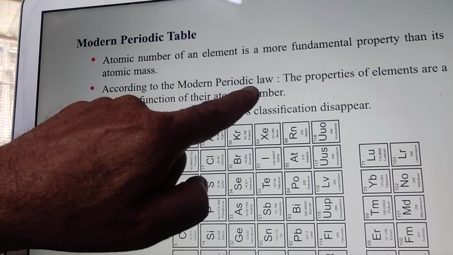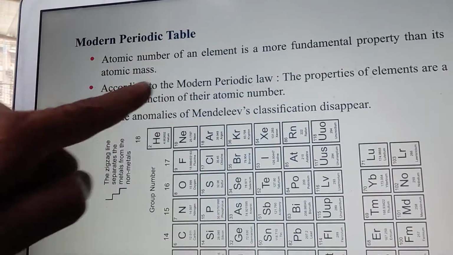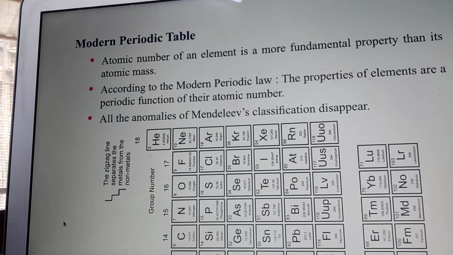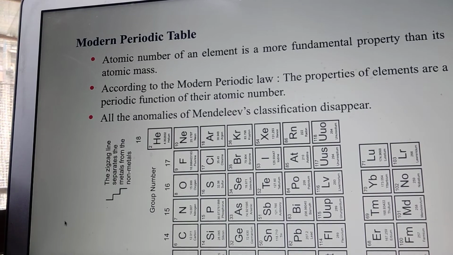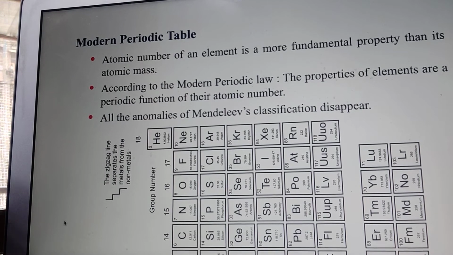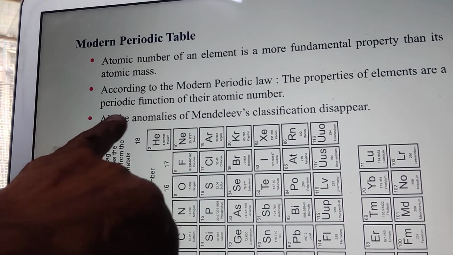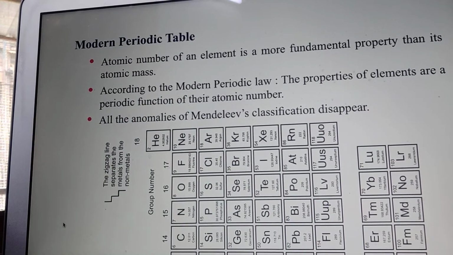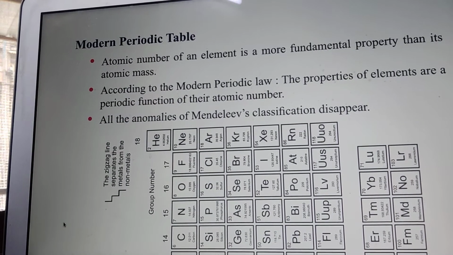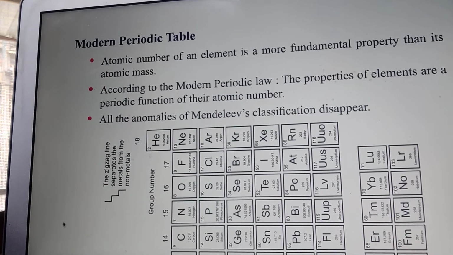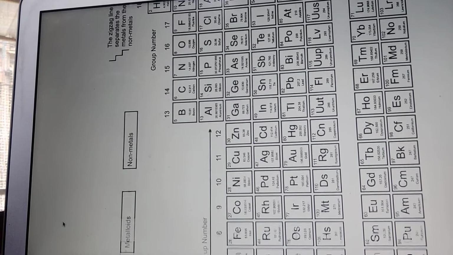According to modern periodic law, the properties of elements are a periodic function of their atomic number. After certain time, the properties of the elements were found same. That's why it is called the periodic function of their atomic number. All the anomalies in Mendeleev's periodic table disappeared when we arranged them in this way.